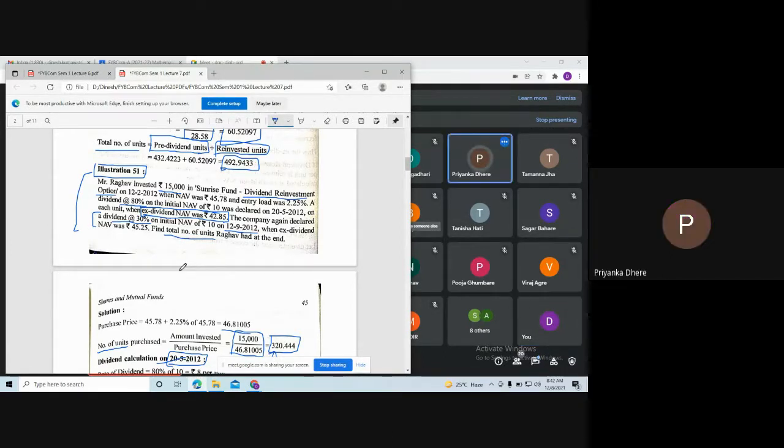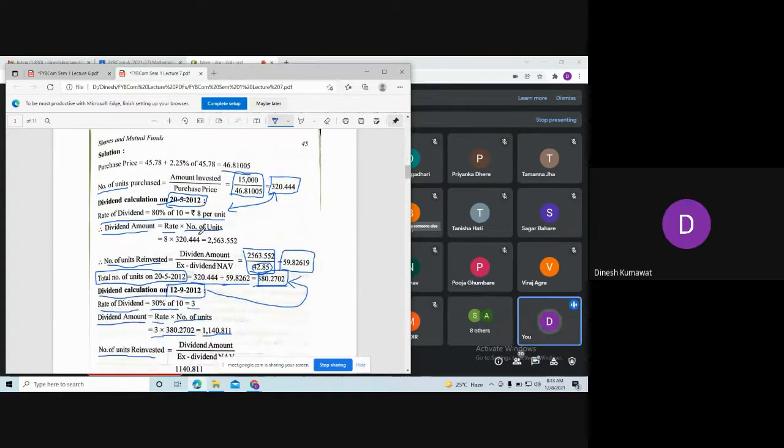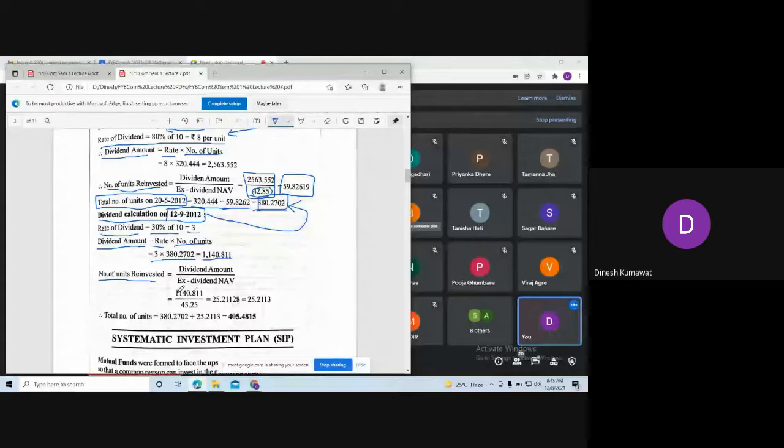Yes, sir. How much is it? 45.25. So let us divide the dividend amount by this quantity. All of you please do this division and tell me what is your answer for the number of units reinvested on 12/9/2012. It is nothing but 25.2113. Okay, so this is our number of units reinvested.